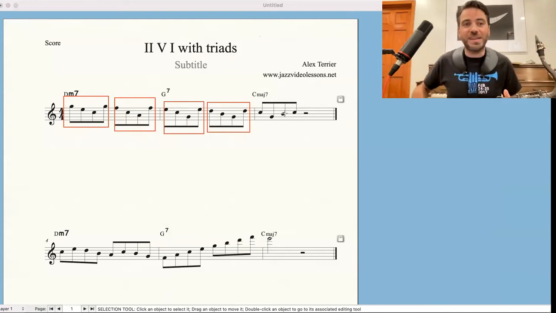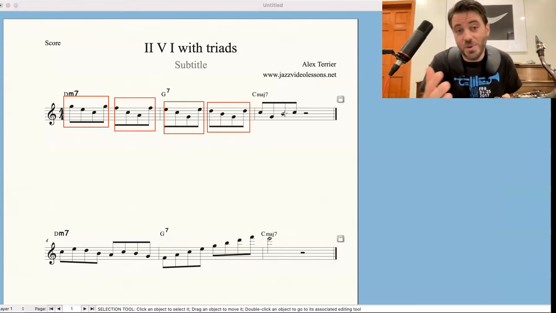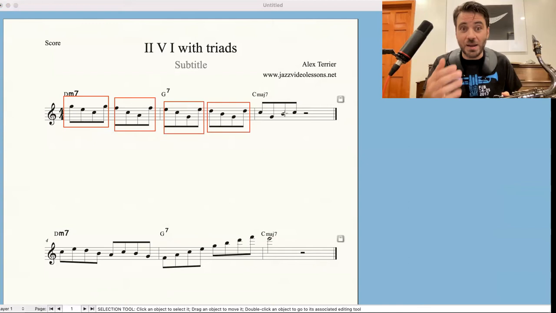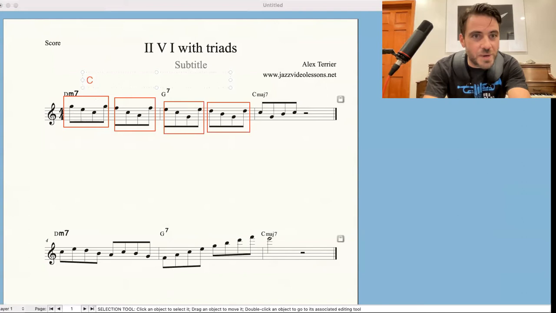So this is the first example, very straightforward. Simply the triads, and the key, as all the time in music, is voice leading, harmonic and melodic continuity. How do you connect these triads? Again, as a reminder, here is the C major triad, then the F major triad, and here the C major triad and the G major triad.